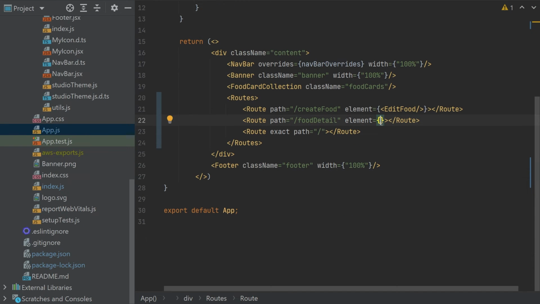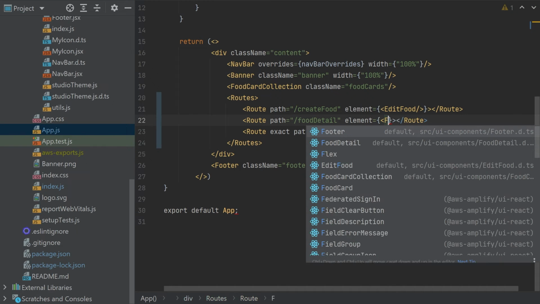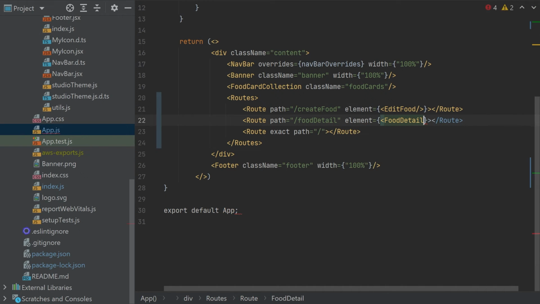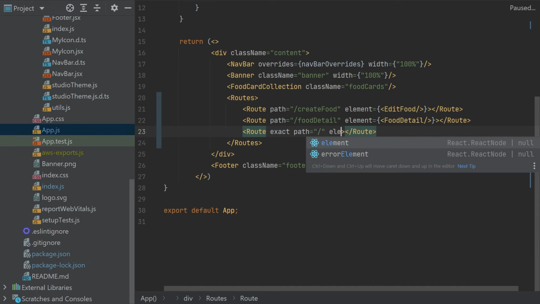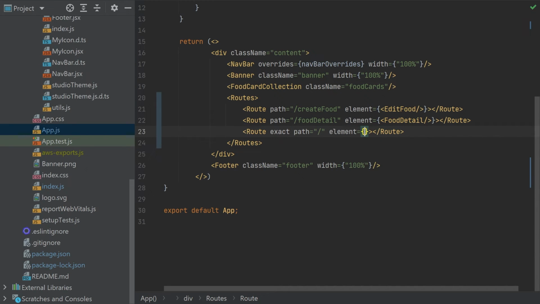Then similar for the food detail. So let's add the food detail. And the last one would be the element for the home page, or however you call it. And there we could wrap, for example, the banner and food card collection.